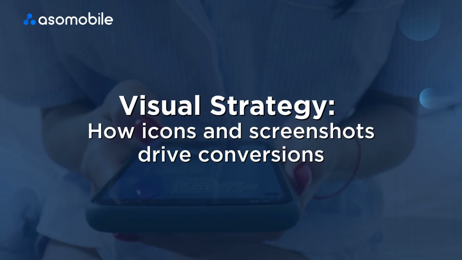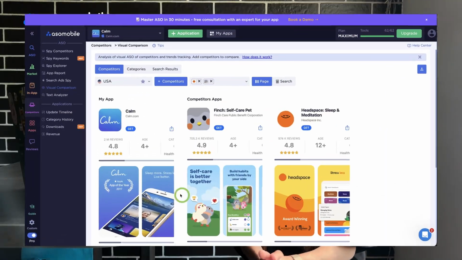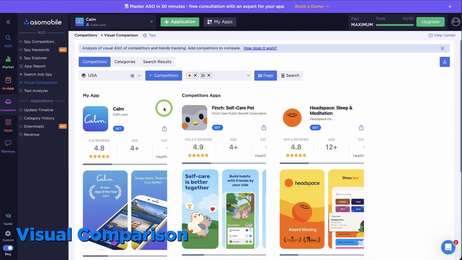Block 2. Visual strategy. How icons and screenshots drive conversions. Keyword ownership is half the battle. The other half is what the user sees when they find you in search results. And here, every player has their own clear approach.